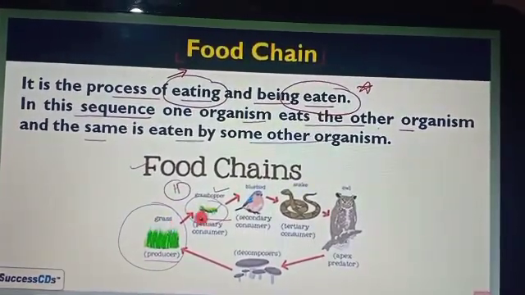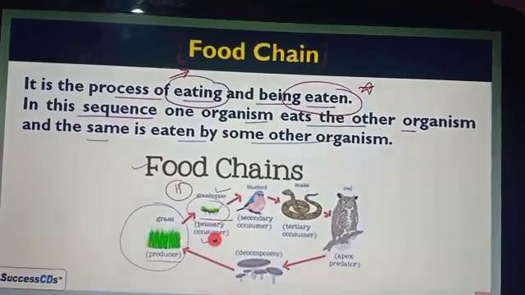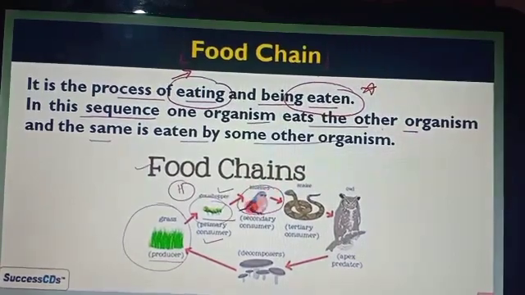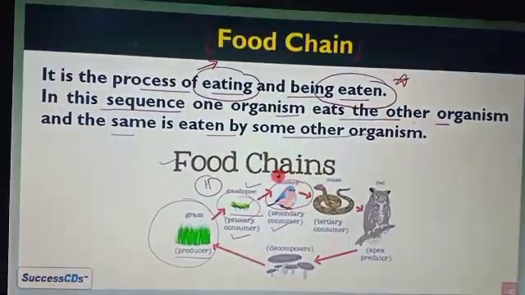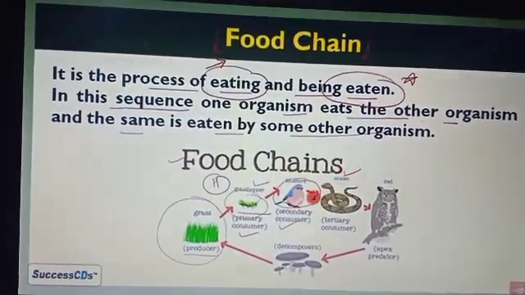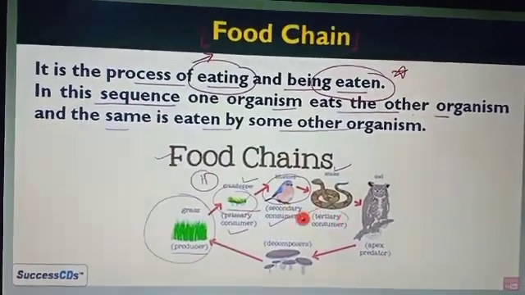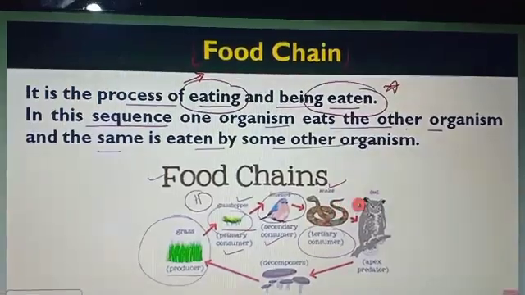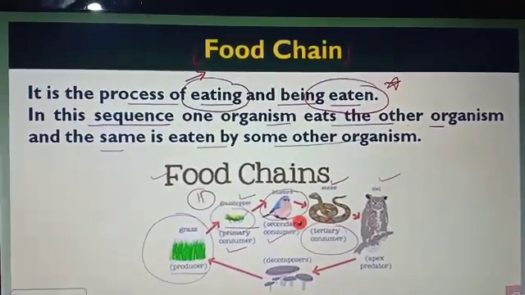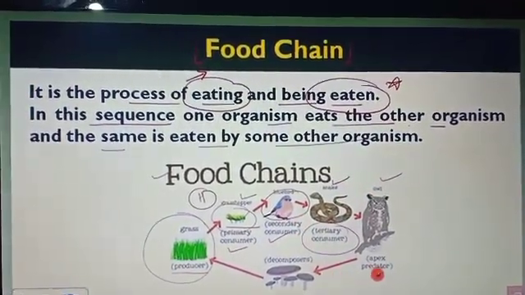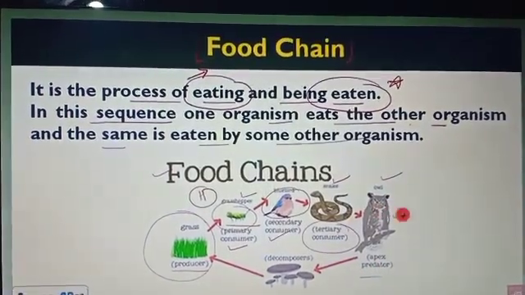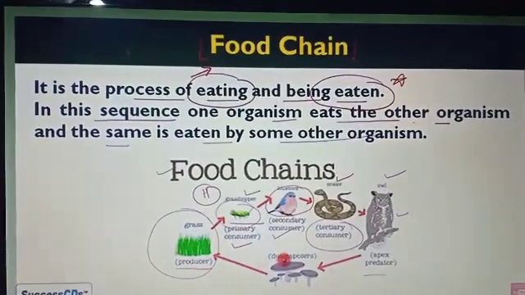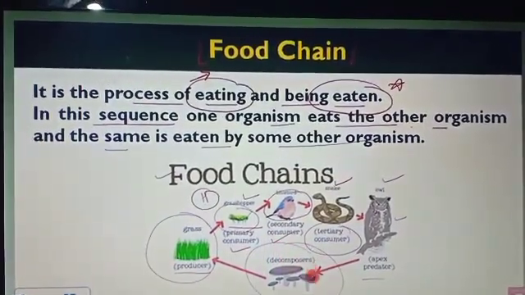So these come under the primary consumer, producer, then after the primary consumer, the grasshopper is eaten by the bluebird. So that we consider a secondary consumer. Then the bluebird is eaten by the snake, so the snake is a tertiary consumer. And the snake is eaten by the owl, which is the predator, you can say.